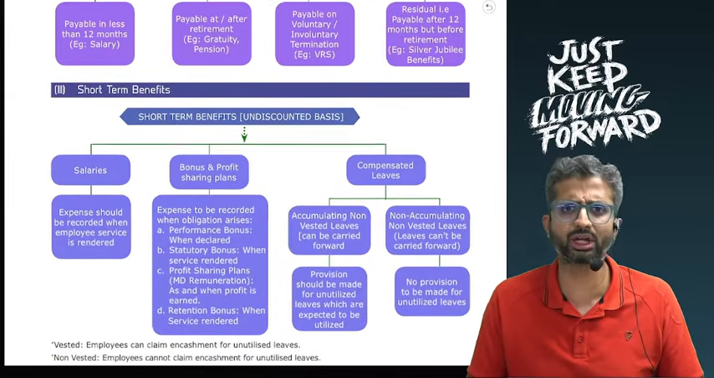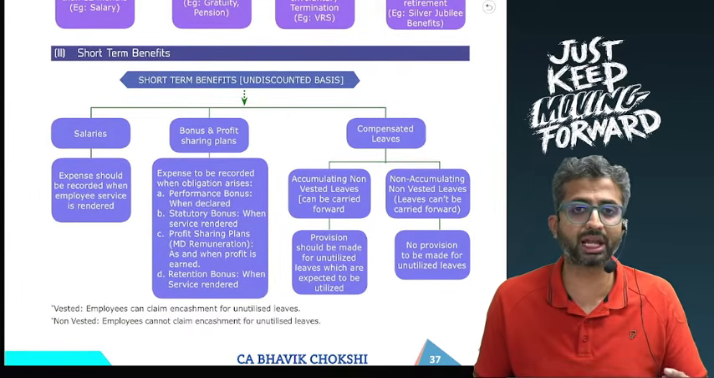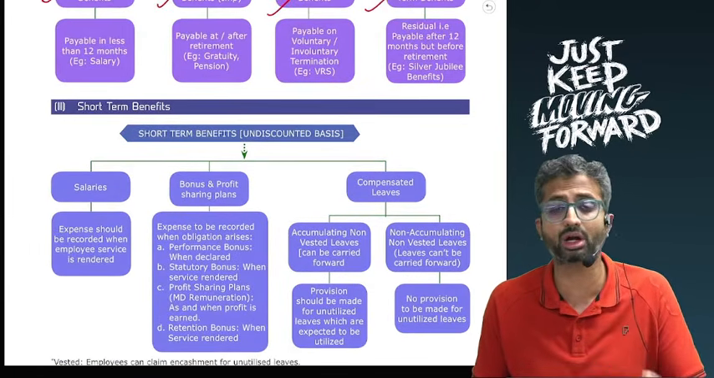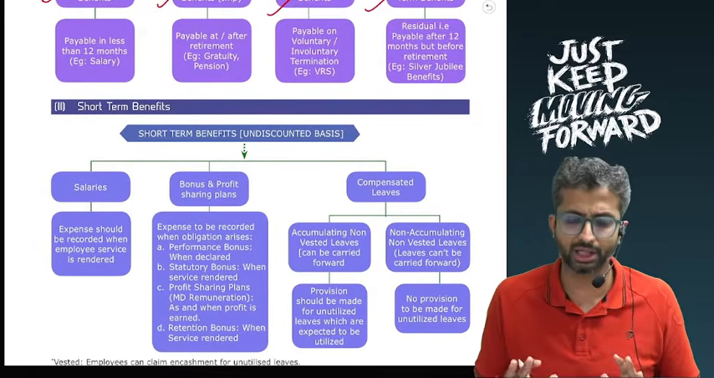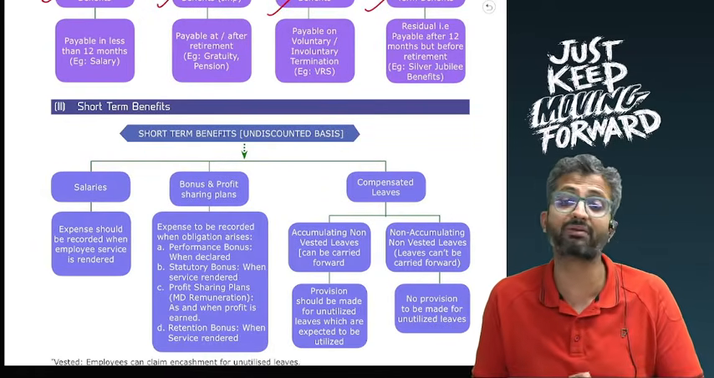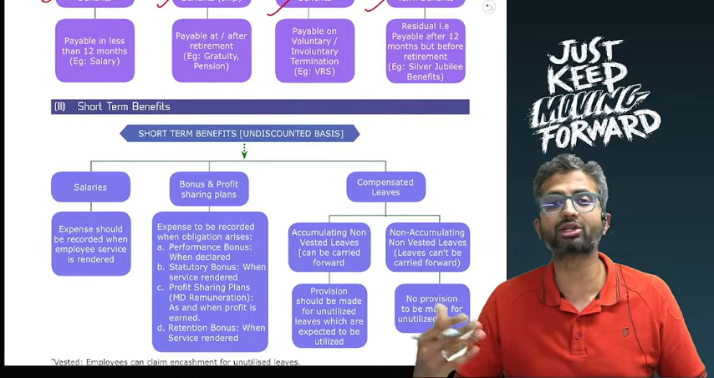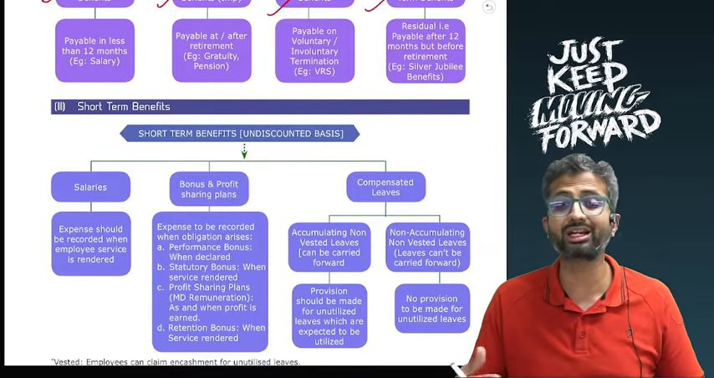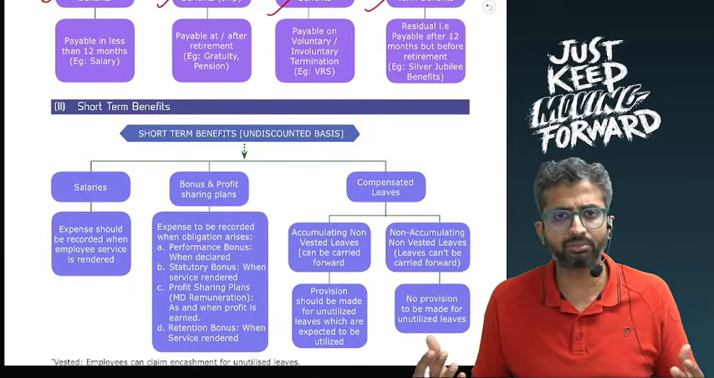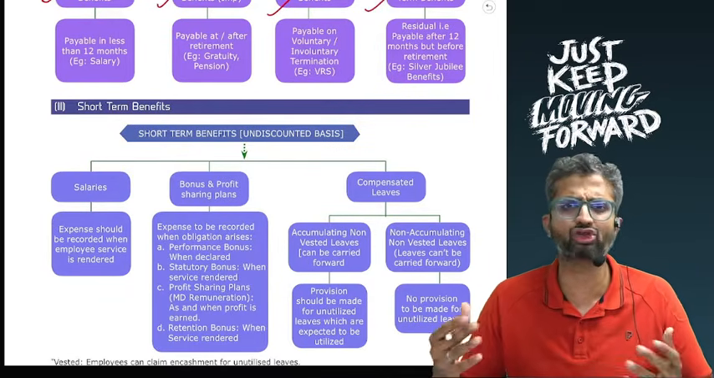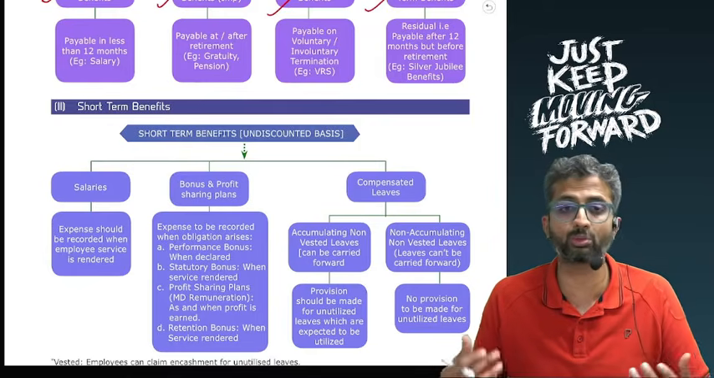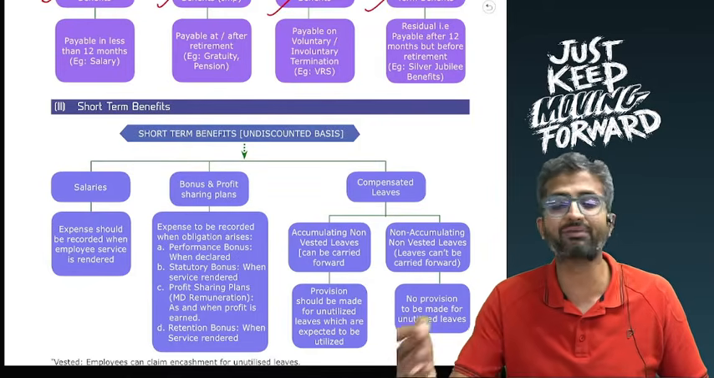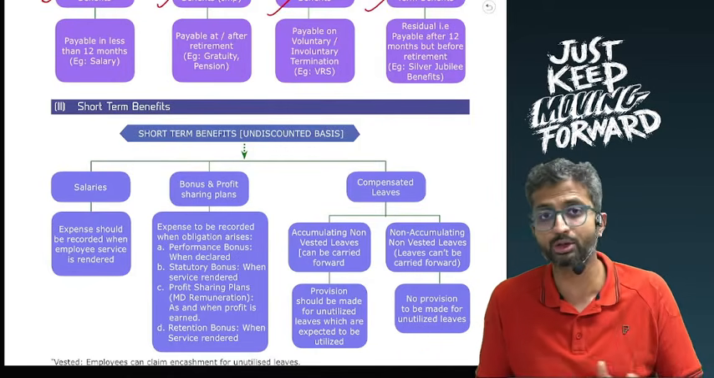Now, how is the accounting done for short-term benefits? Something like salaries, wages, etc. You will account for them as and when service is rendered. Very simple, you have been doing this in CA Foundation. For bonus, it depends on the type of bonus. If it is a performance bonus, you will record it when it is declared. If it is a retention bonus, when the retention period is over, or if it is a constructive bonus like a Diwali bonus, when the event that gives rise to the bonus, like Diwali, goes by.